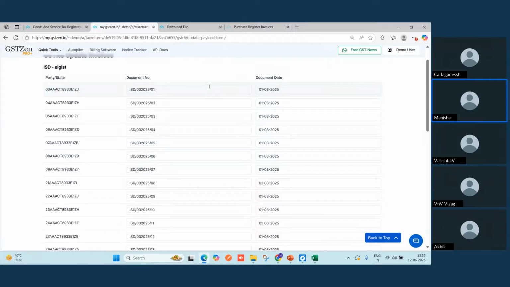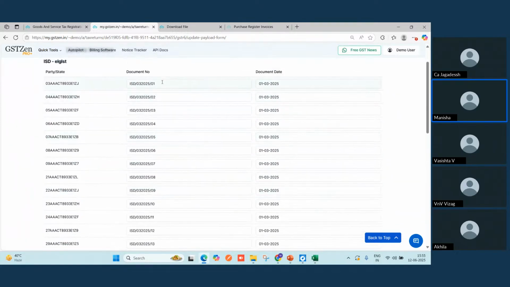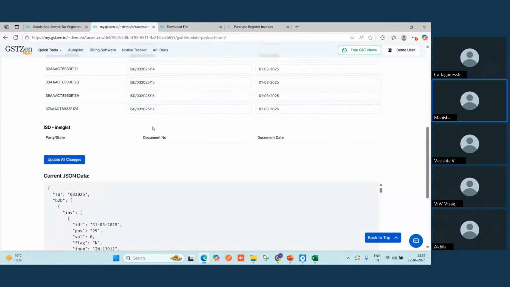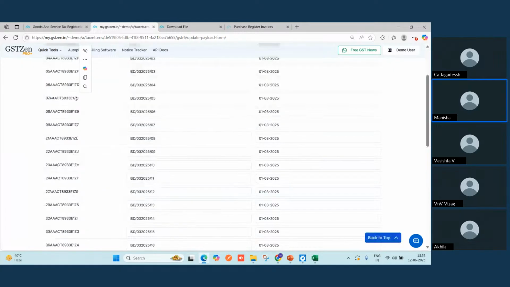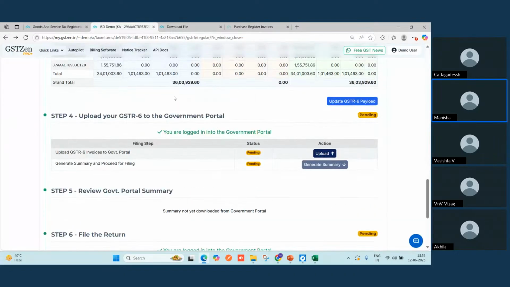So here, once you click on that upload GSTR6 payload, it will give you this document number and document date option. Although these are auto filled on their own, you can make the changes simply by providing the number and the date as per your convenience. These are again distributed amongst the two, that is eligible and ineligible. Whatever changes you make in the document number and document date, you will hit this update all changes, and it will automatically change everything in the payload which you will be sending to the government portal for filing the return.